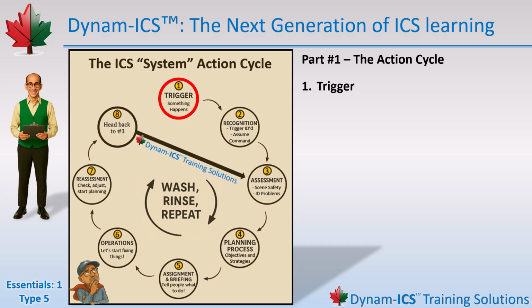At this stage, there's no response, no decisions, no organization yet, just an event that lights the fuse on an incident. Triggers come in all shapes and sizes. Some are loud and obvious, like a crash or an explosion. Others are quiet, like a slow leak, a power flicker, or a system alarm that only a computer notices. The key thing is, something has happened that disrupts normal. It might be small, it might be huge, but it's the point where the story begins.